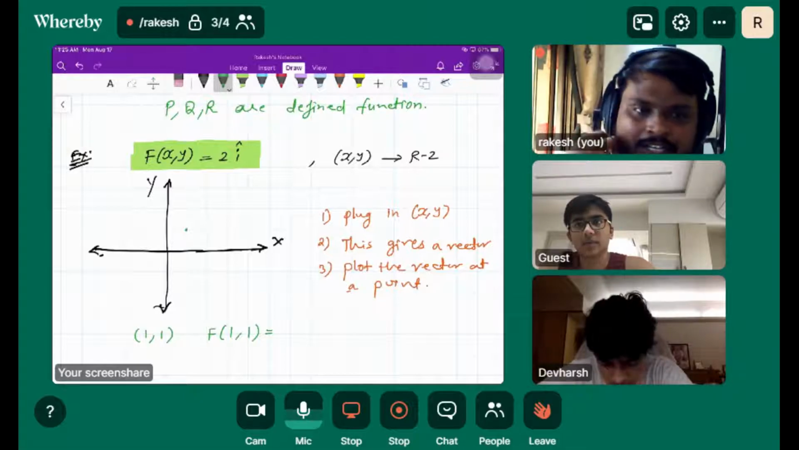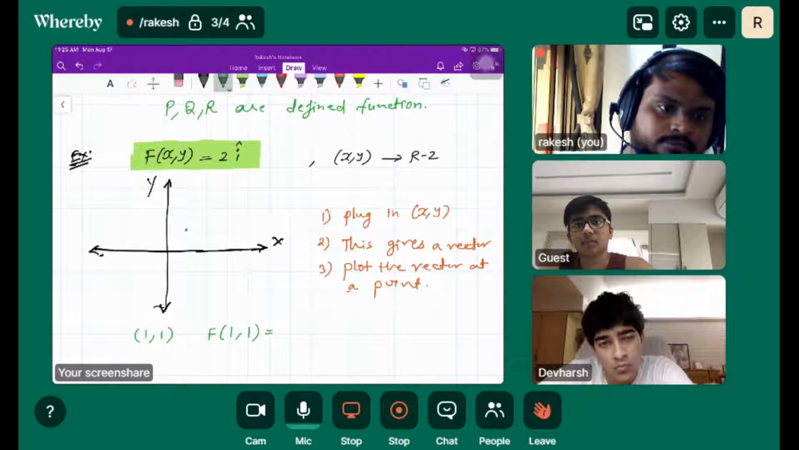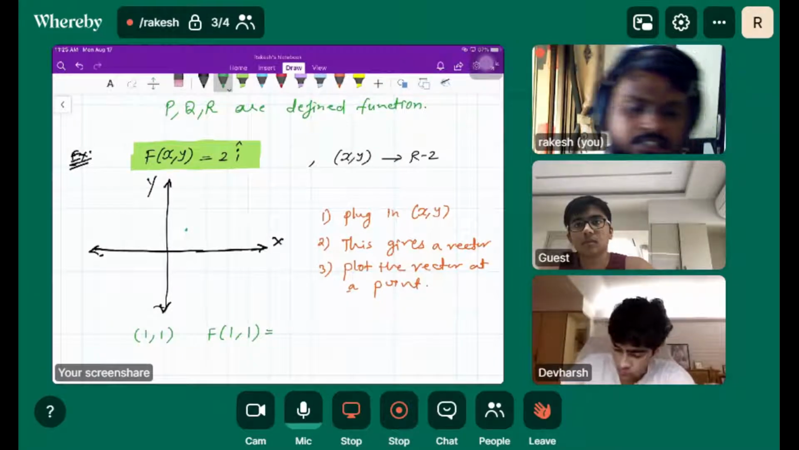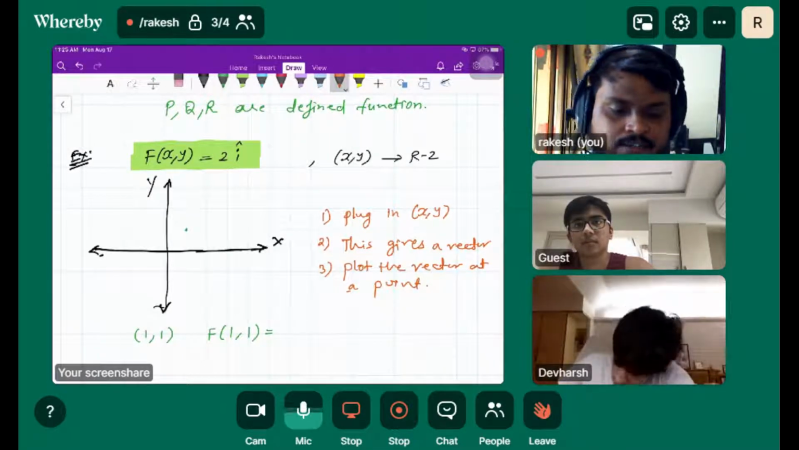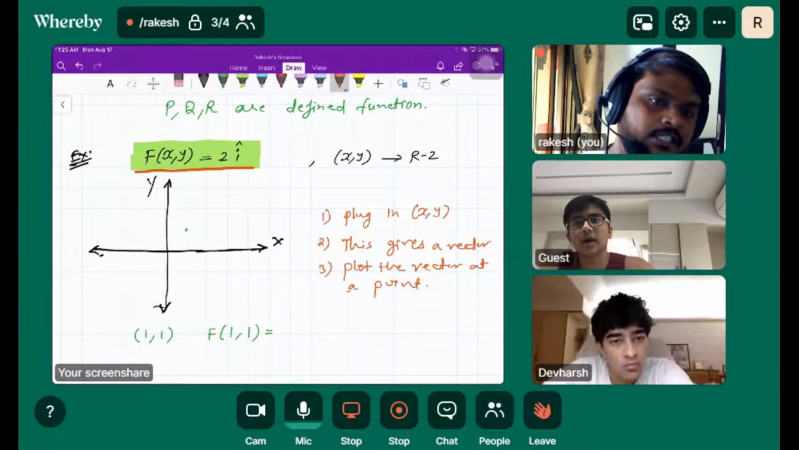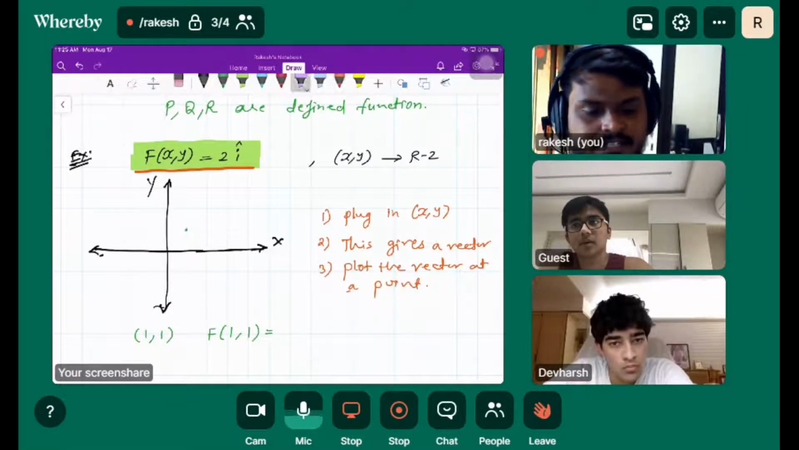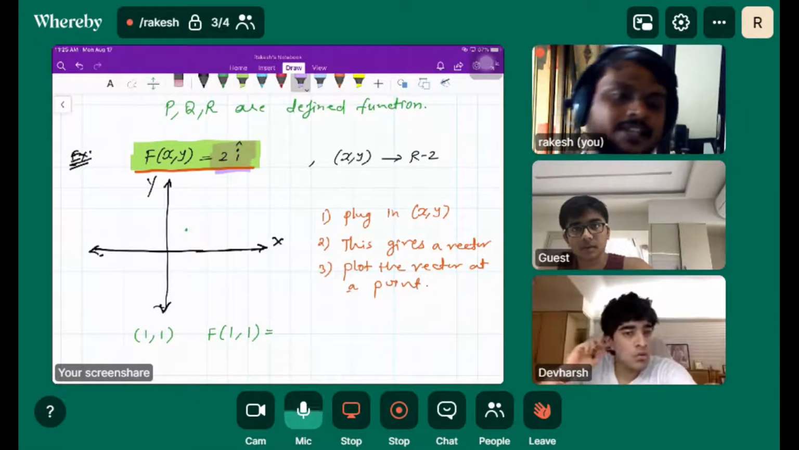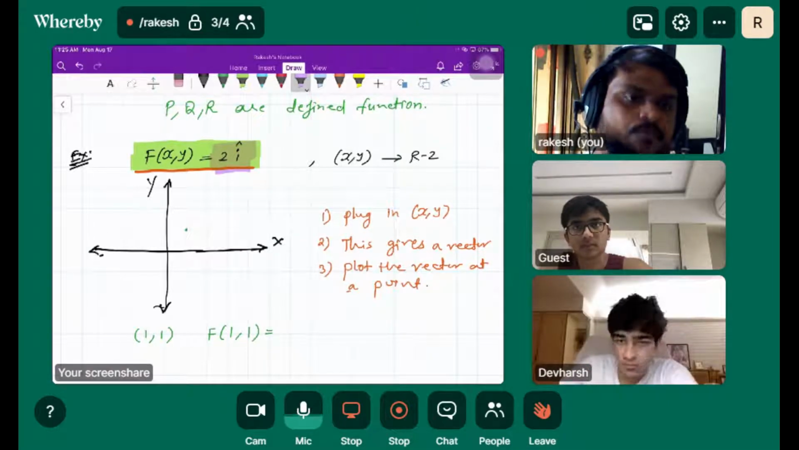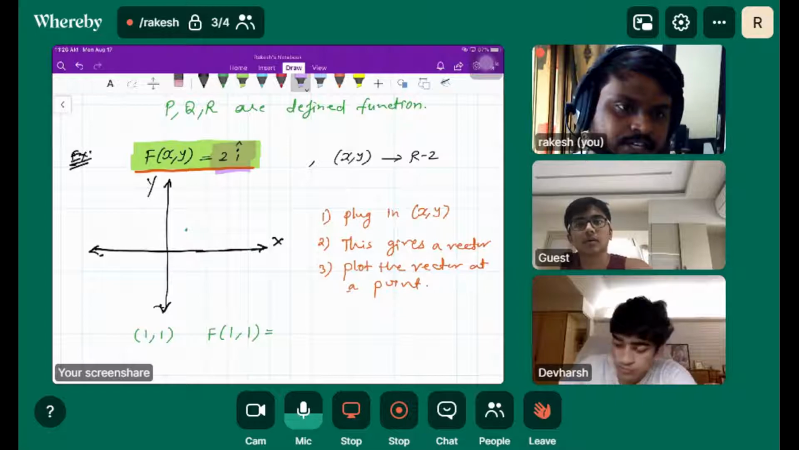Is this vector dependent on x or y? See, understand this. It is not dependent on either x or y, right? If you plug any point, the vector has to be 2i cap only. It's a constant vector field, right?